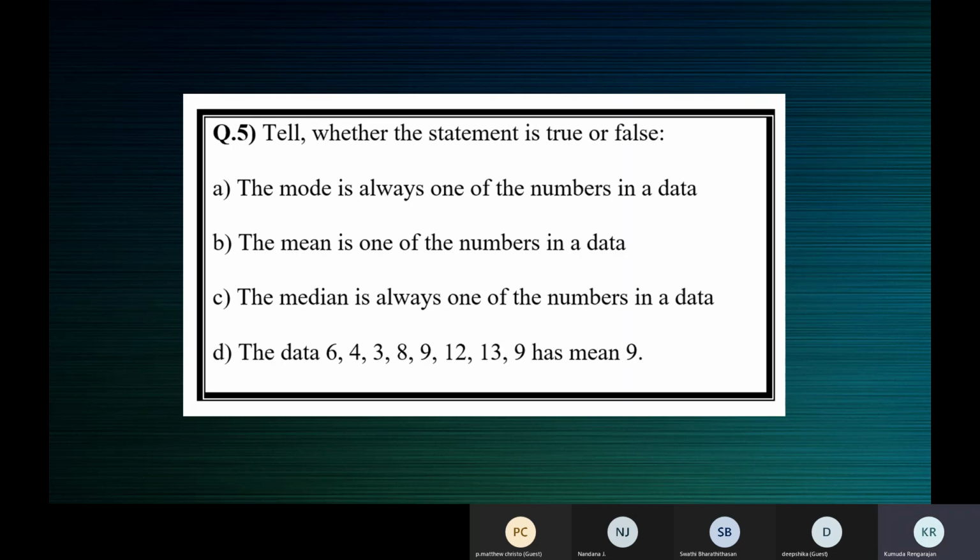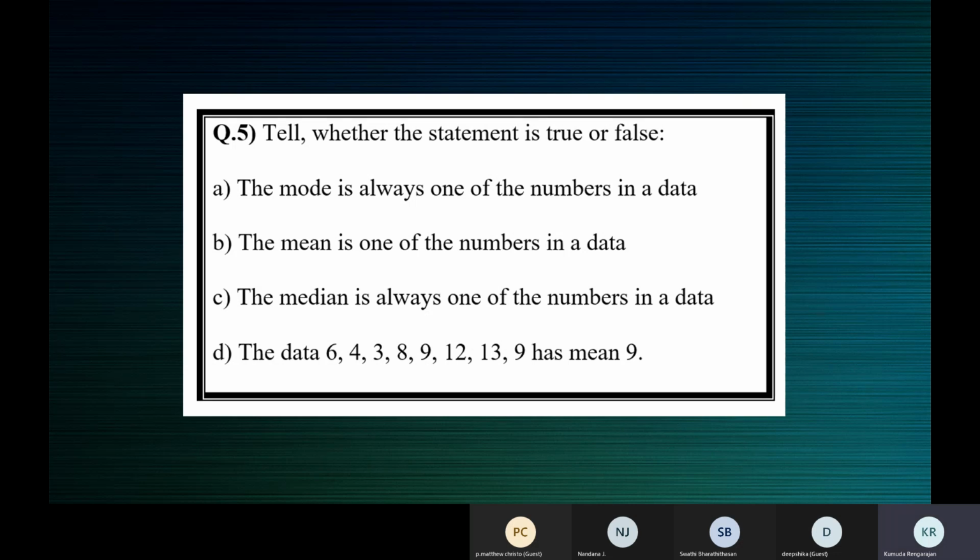So since you are introduced only to that, it is for 7th standard, maybe I can say, I don't know, I don't think you have. Or if you want to be very clear, you can say true when n is odd, false when n is even. N is the number of observations in the data. So this statement is true when n is odd, and the statement is false when n is even.